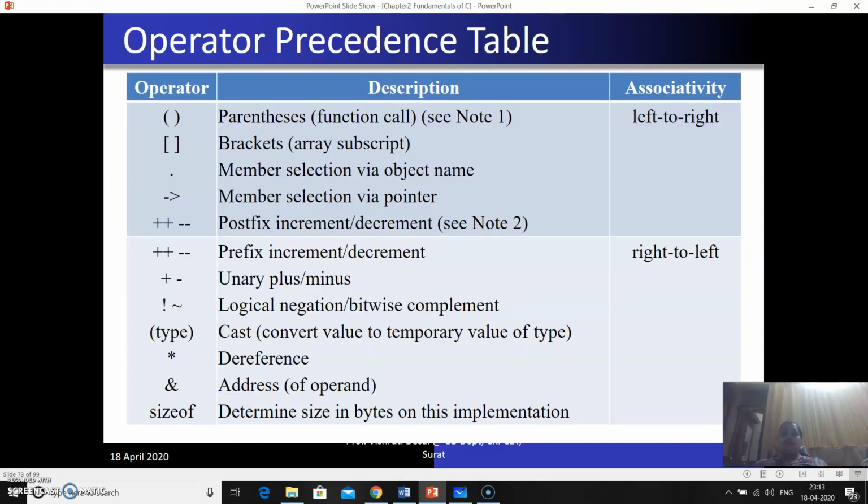Coming to the operator precedence and associativity within C. So these are the tables: operators having the highest priority, that is the highest precedence, and associativity is left to right.